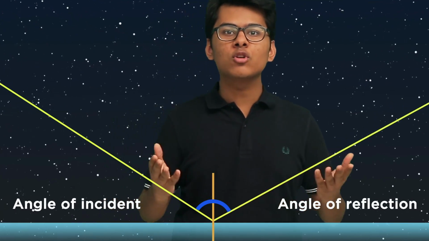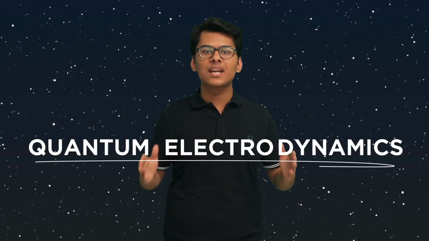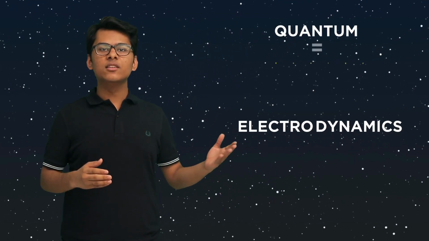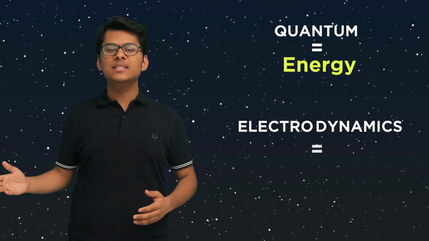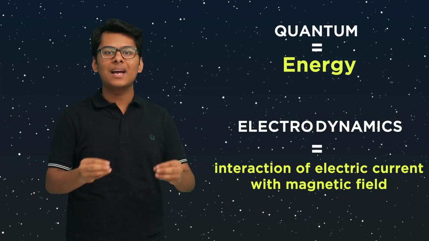What if I told you that the angle of reflection is not always equal to the angle of incidence? Today, we'll answer all these questions in just 3 minutes by understanding the basics of quantum electrodynamics. Quantum means energy and electrodynamics means the interaction of electric current with the magnetic field.